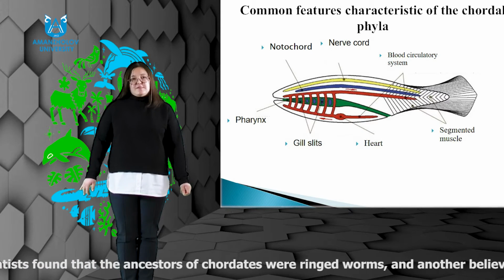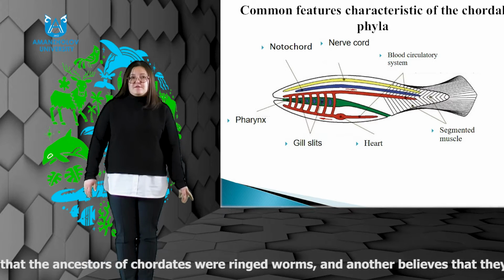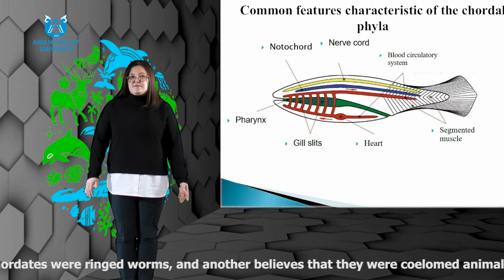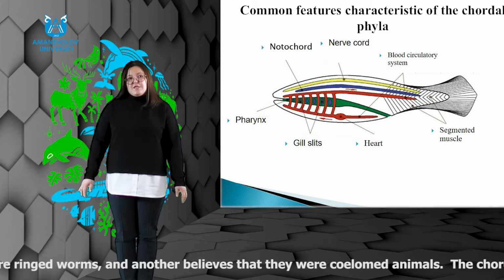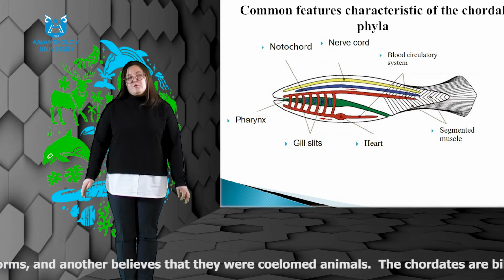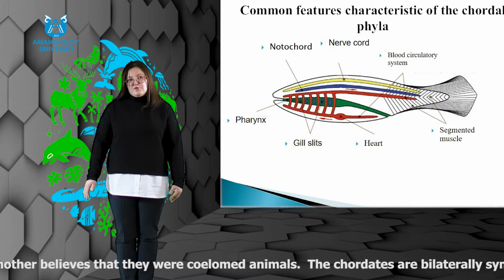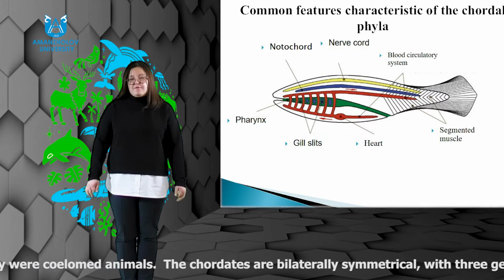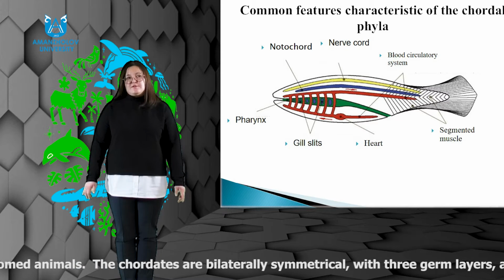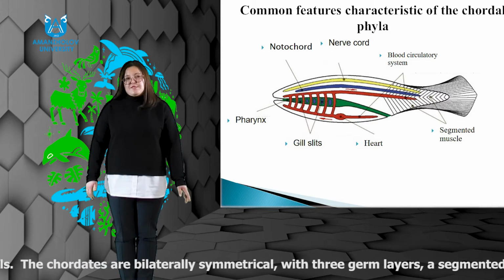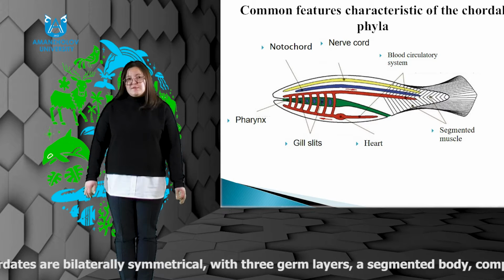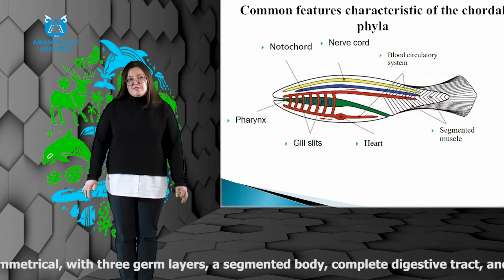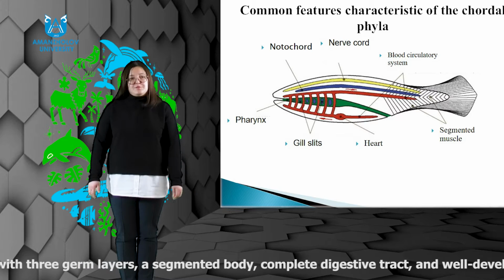In tunicates, it is present in the tail and only during the larval stages. In the lancelets and higher forms, it extends almost the length of the body. It persists throughout life as a main axial support in lancelets and lampreys, but in the fishes to mammals, it is later surrounded or replaced by the vertebral column.